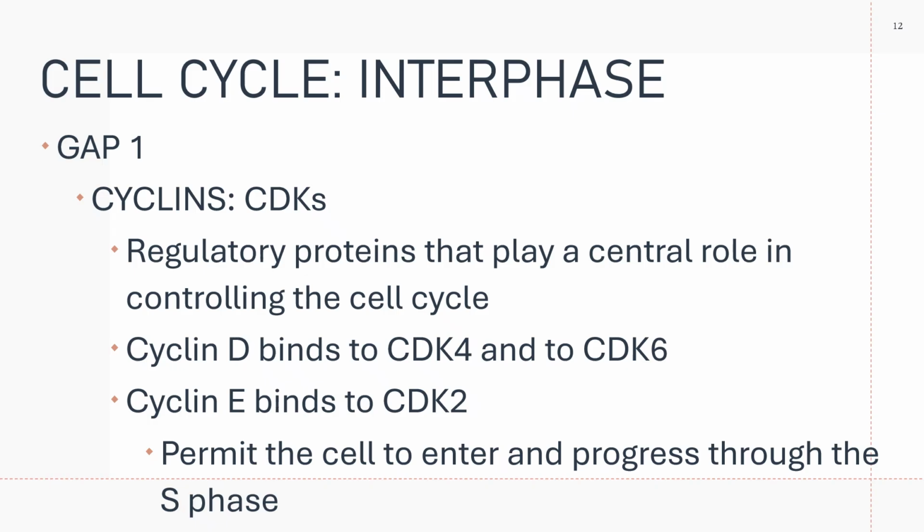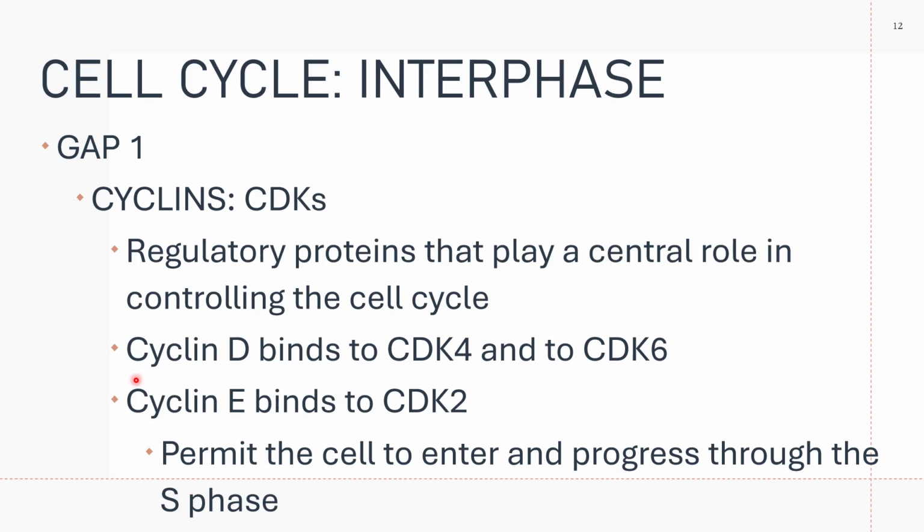Okay, let's take a look. You have here your cyclins and CDKs. The capability of the cell to begin and advance through the cell cycle is governed by the presence of cyclins. You have your cyclins and your CDKs, your cyclin-dependent kinases. Your cyclins are regulatory proteins that play a central role in controlling the cell cycle.